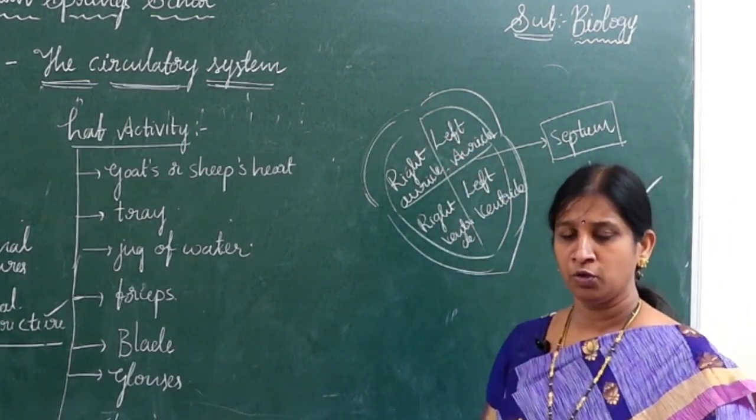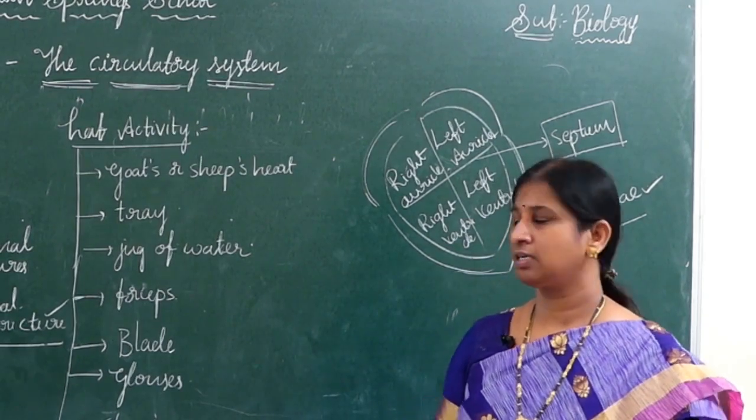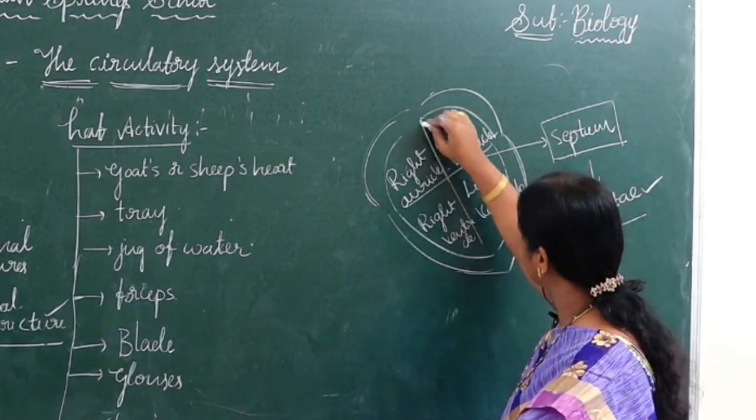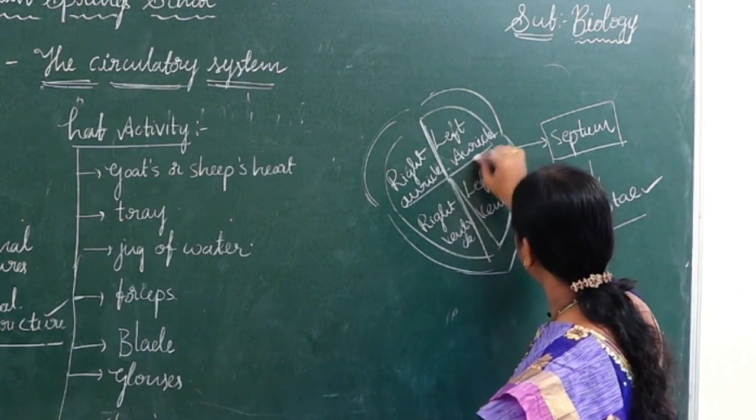Now I will tell you which septum is present between which chambers of the heart. This is the first septum. It separates like this.